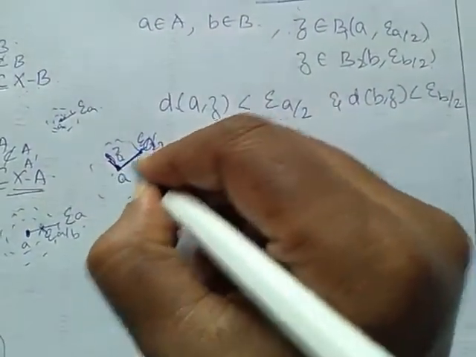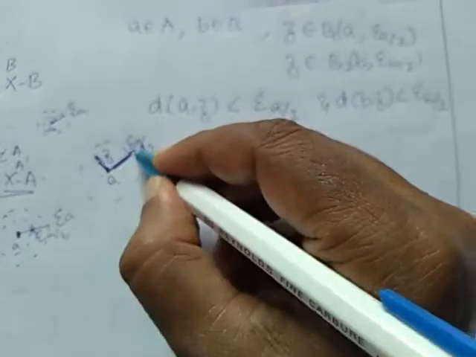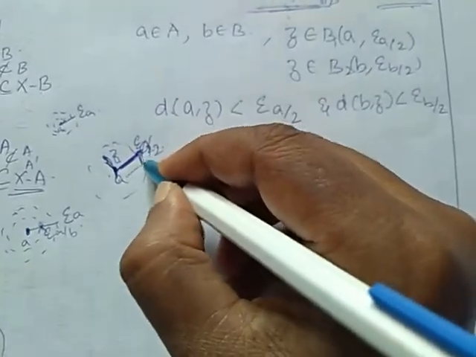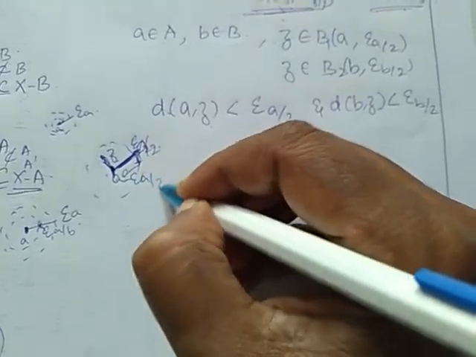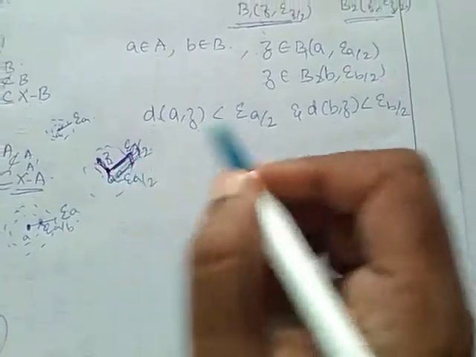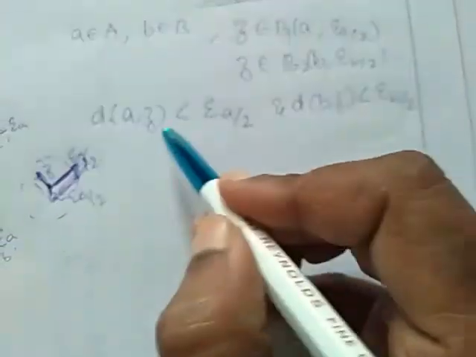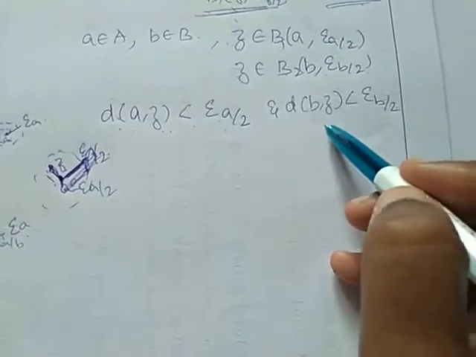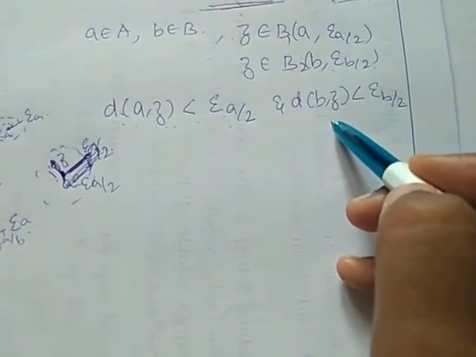See, this distance is epsilon by 2 because this is our center and the radius is epsilon A by 2. If Z belongs to this, the distance between A and Z should be less than epsilon A by 2. Similarly for the other ball also.